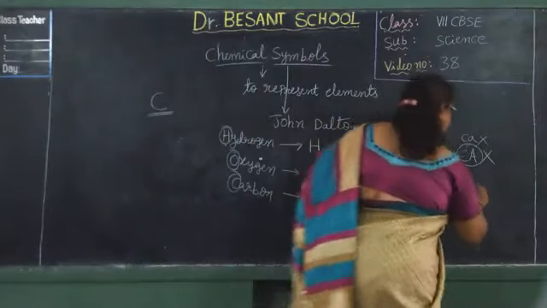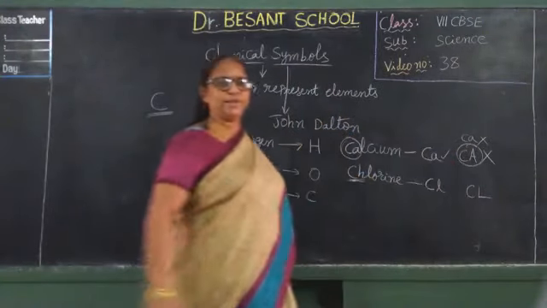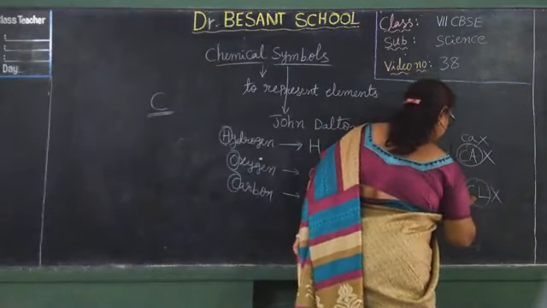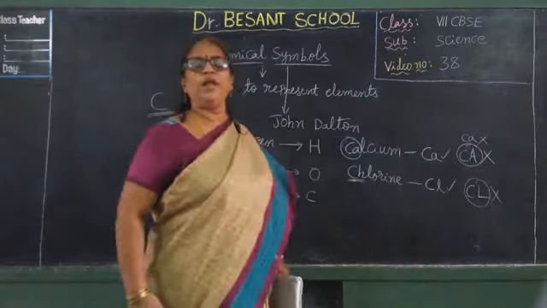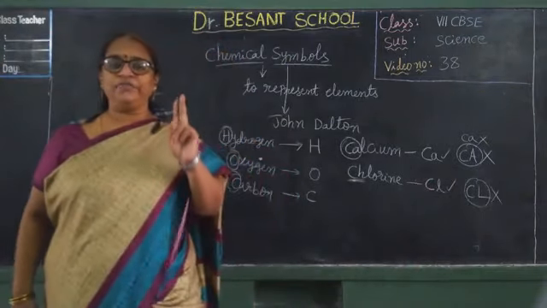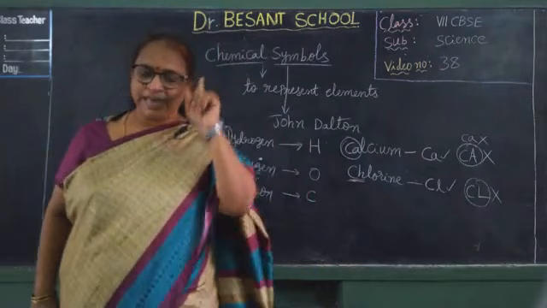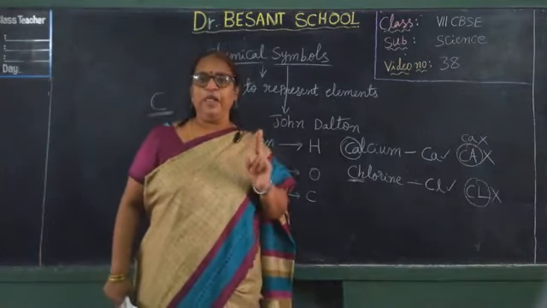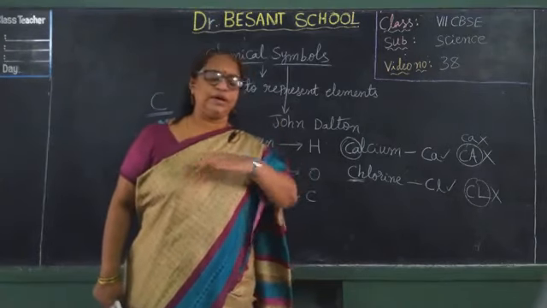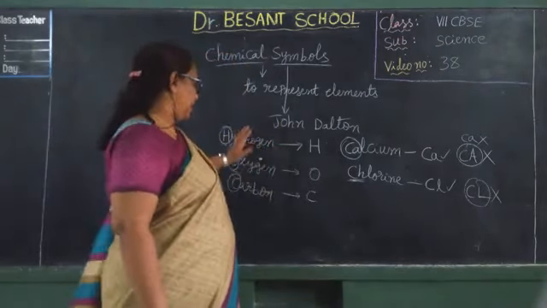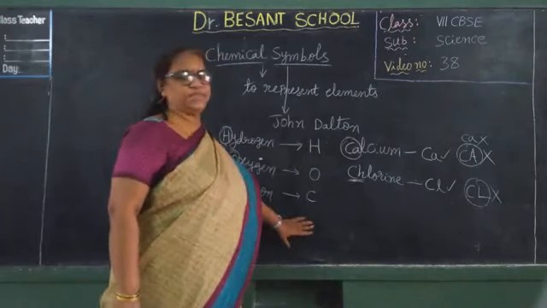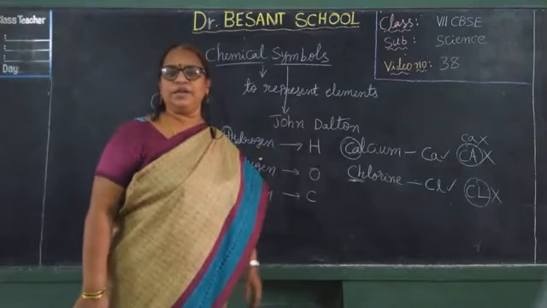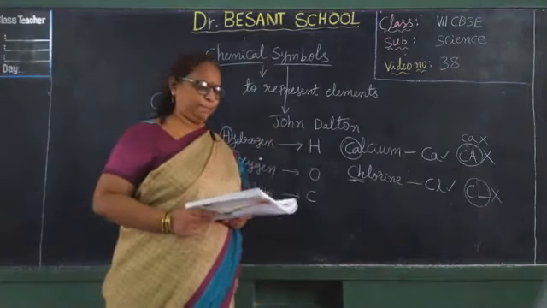Can I write chlorine as capital C, capital L? No, it is wrong. What is the correct one? Capital C, small l. When two letters are taken for the symbol, the first letter should be capital, the second letter should be small. Be careful children. From now onwards, wherever you are learning about chemistry, the element names will not be given, only symbols will be there. According to the symbol, you should identify what that element is. Understood? I hope I am clear.